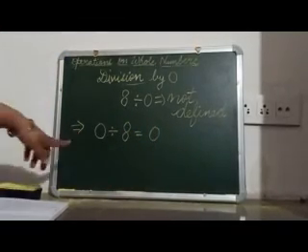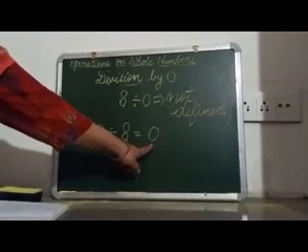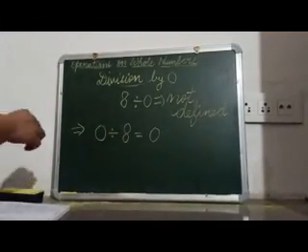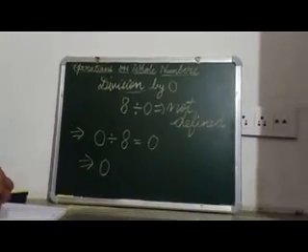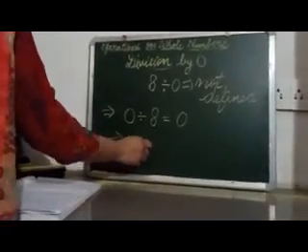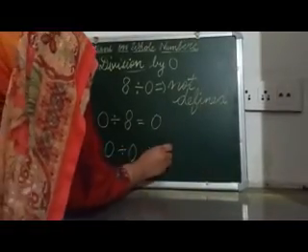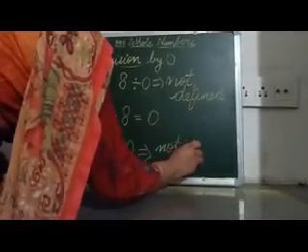That means if I divide 0 by some whole number, its answer is 0. Then we have 0 divided by 0, its answer is again not defined.